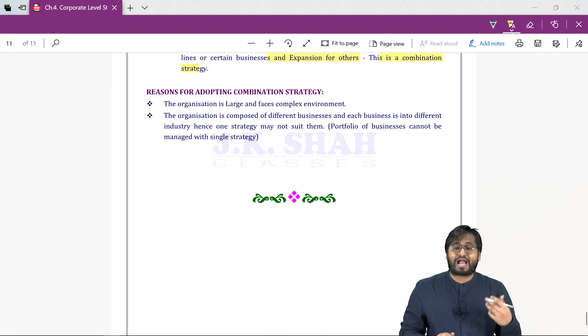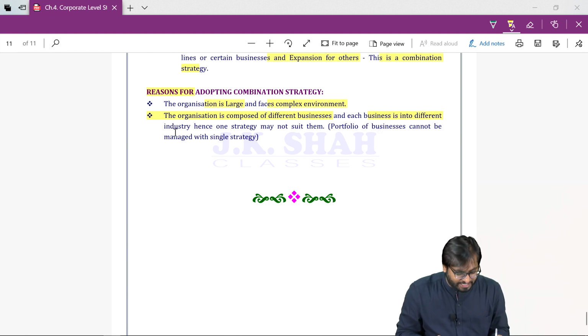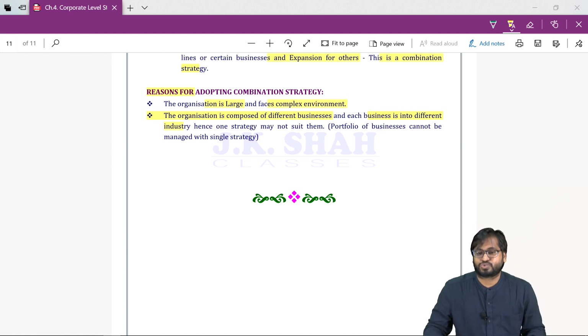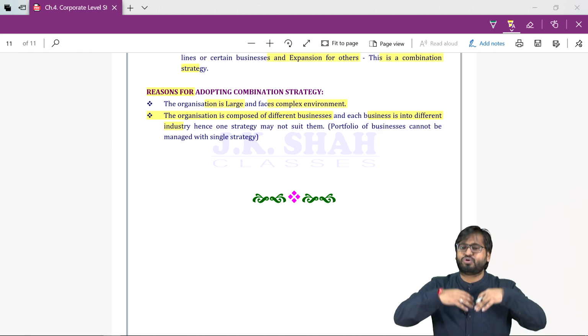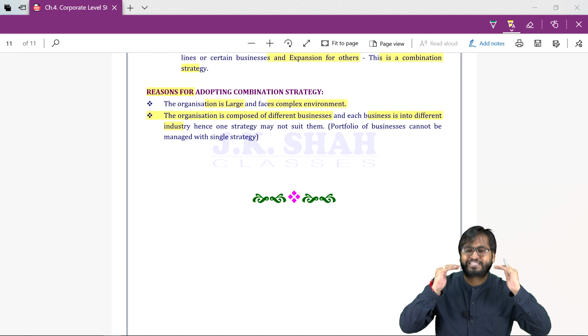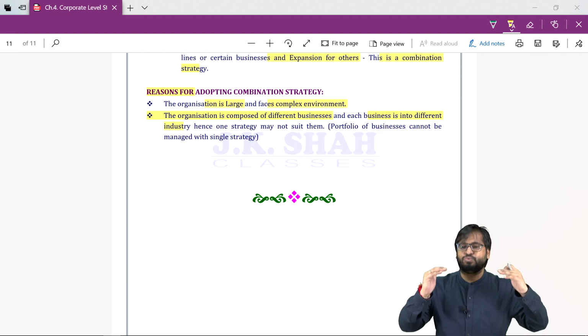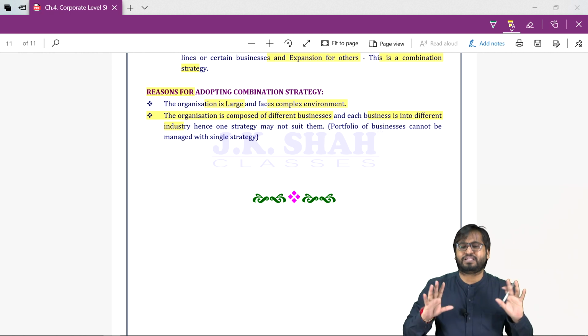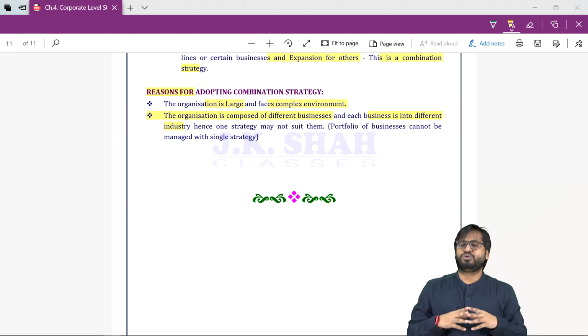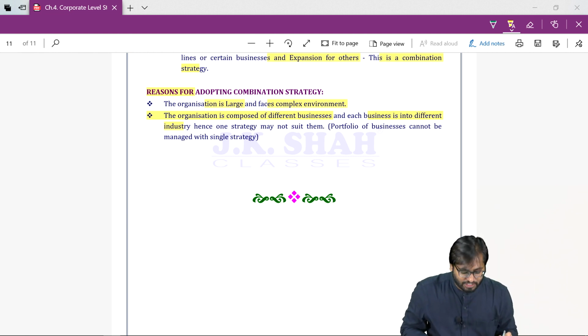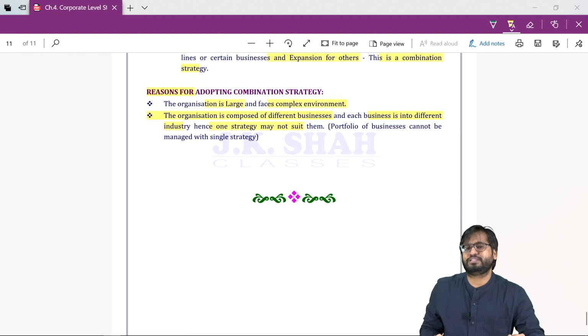Why do people go for combination? Because the organization is large and faces a complex environment, and we have different businesses, and each will have a different industry. So in today's time, the hospitality industry, meaning hotels and tourism, we cannot go for expansion. We need to stabilize. We need to maintain our position, stability. But when it comes to FMCG, IT, pharmaceuticals, we need to think of growing, right? So one strategy may not suit them.